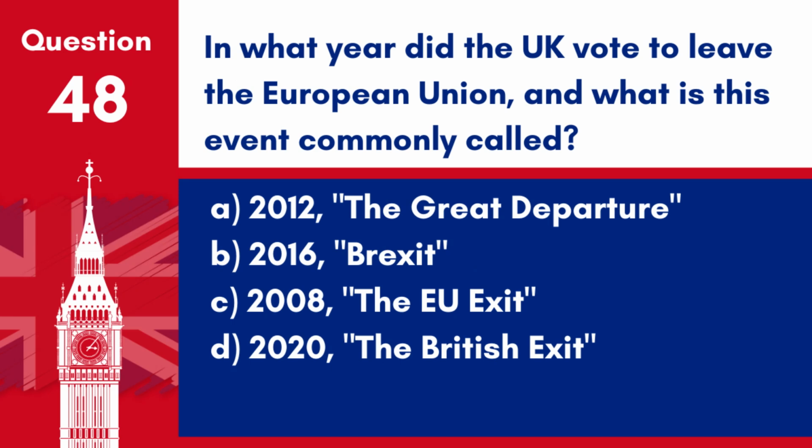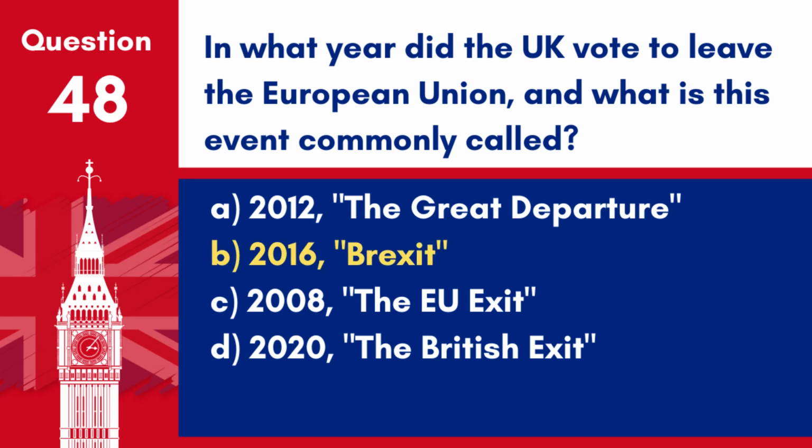Question 48. In what year did the UK vote to leave the European Union? And what is this event commonly called? A. 2012, The Great Departure. B. 2016, Brexit. C. 2008, the EU exit. D. 2020, the British exit.